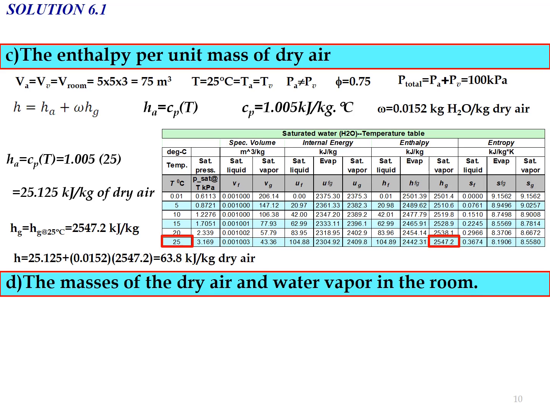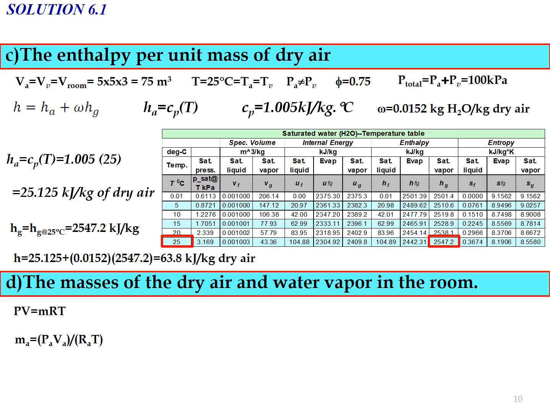For question D, we need to determine the mass of dry air and also the mass of the water vapor in the room. So by implementing the equation for ideal gas, PV = mRT, rearrange the formula, so we will get the formula for m equal to PV divided by RT.